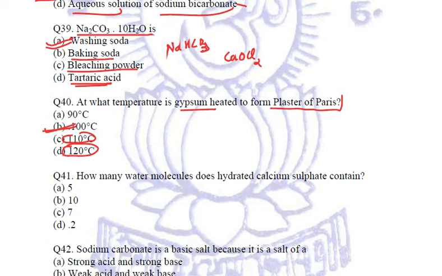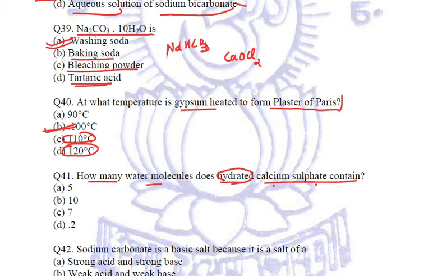Clear? Next question. How many water molecules does hydrated calcium sulfate contain? Calcium sulfate dihydrate, calcium sulfate hemihydrate. This is what we have studied in case of gypsum and POP, right?